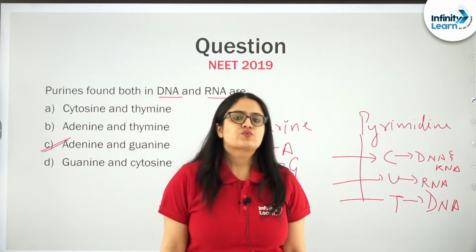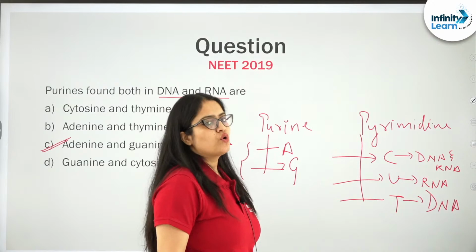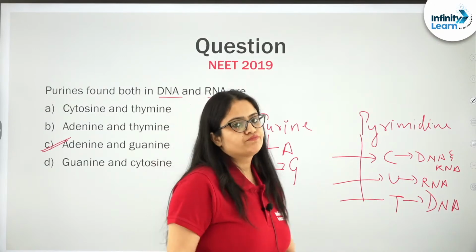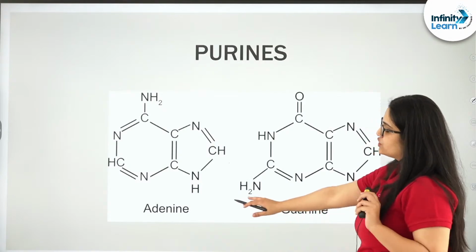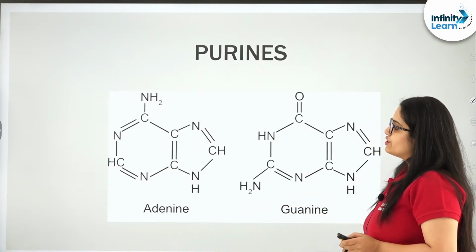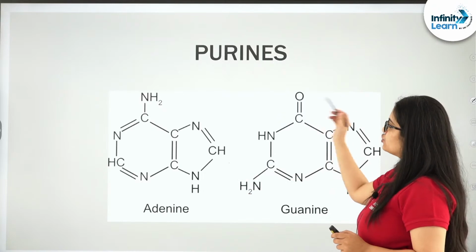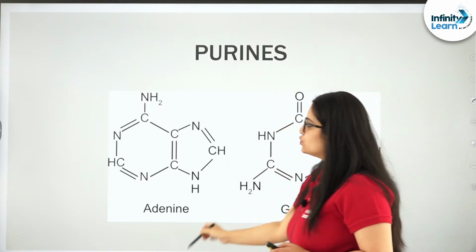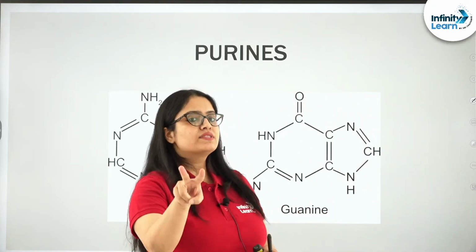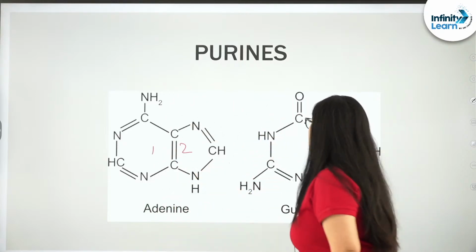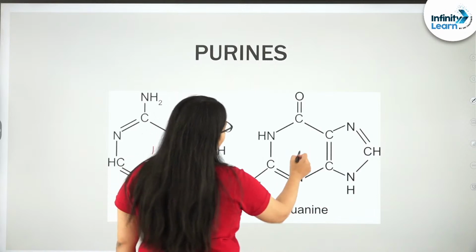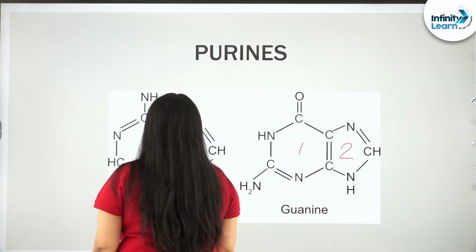So now with this question, let me show you also how purines and pyrimidines look like. Let us take a small revision out here. These are the 2 purines, and remember students, the purines are double cyclic compounds. Adenine is made up of 2 cycles, as well as guanine is also made up of 2 cycles, right?